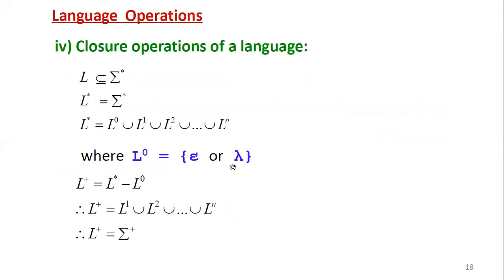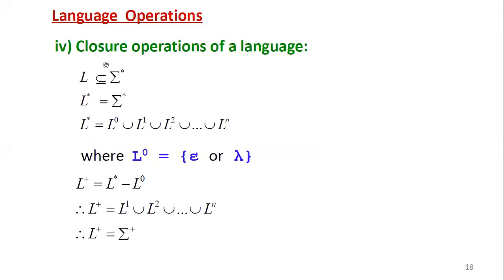Then let us see some notations which are very useful in the closure operations of a language. Till now we have seen the definitions of star closure and positive closure of languages. Now we'll review the notations. A language L is a subset of sigma closure.